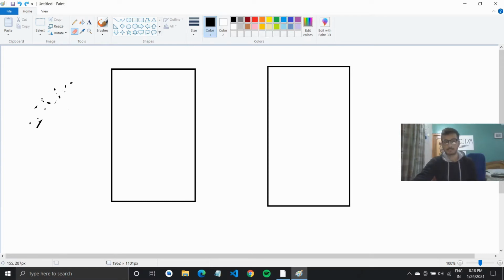So what is this analysis of algorithms? Basically, if I have my program right here, this is my first program and this is my second program.